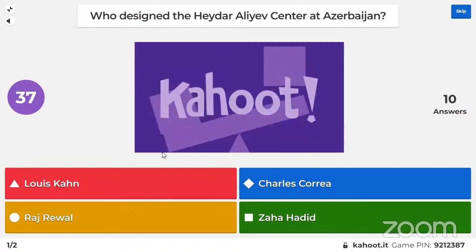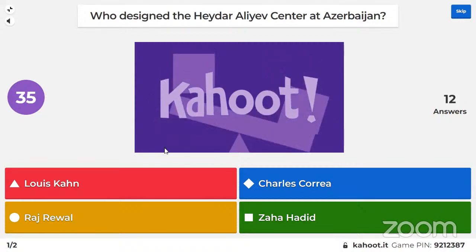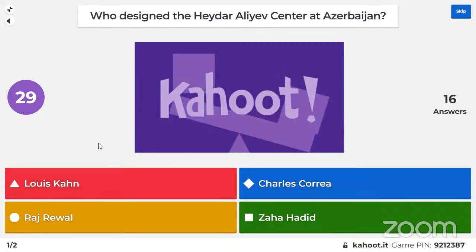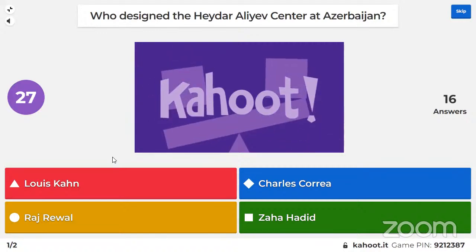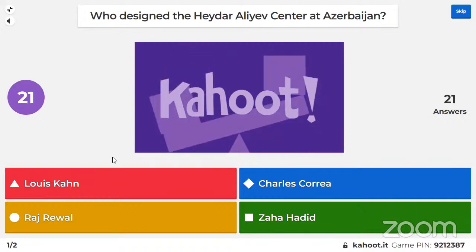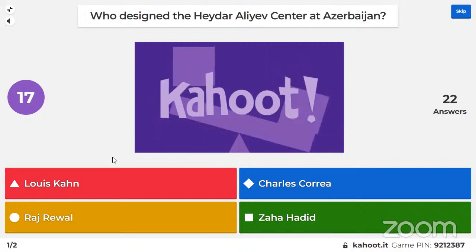It's running. On the right side you can see how many people have attended the quiz. What you have to do is click in your Kahoot app or website, where you'll see the corresponding color codes. Names won't be displayed, only the color codes. You have to watch the question and the options from the YouTube live, and on your device click the color code which you think is the right answer. That's how you play this quiz.